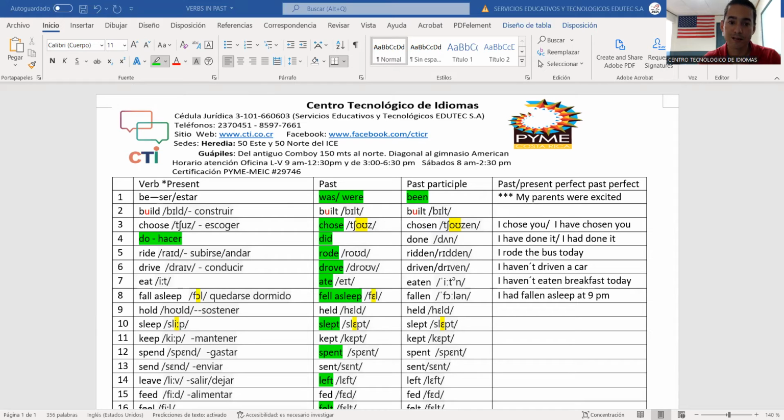You know, be is ser, so estado in this case is been. So he had been happy. That's why you need to learn the past participle for the simple past. Let's see another example. I'm going to share another verb in past. Let's see rode. You see, rode is andar, right? So pay attention, the past participle is ridden.